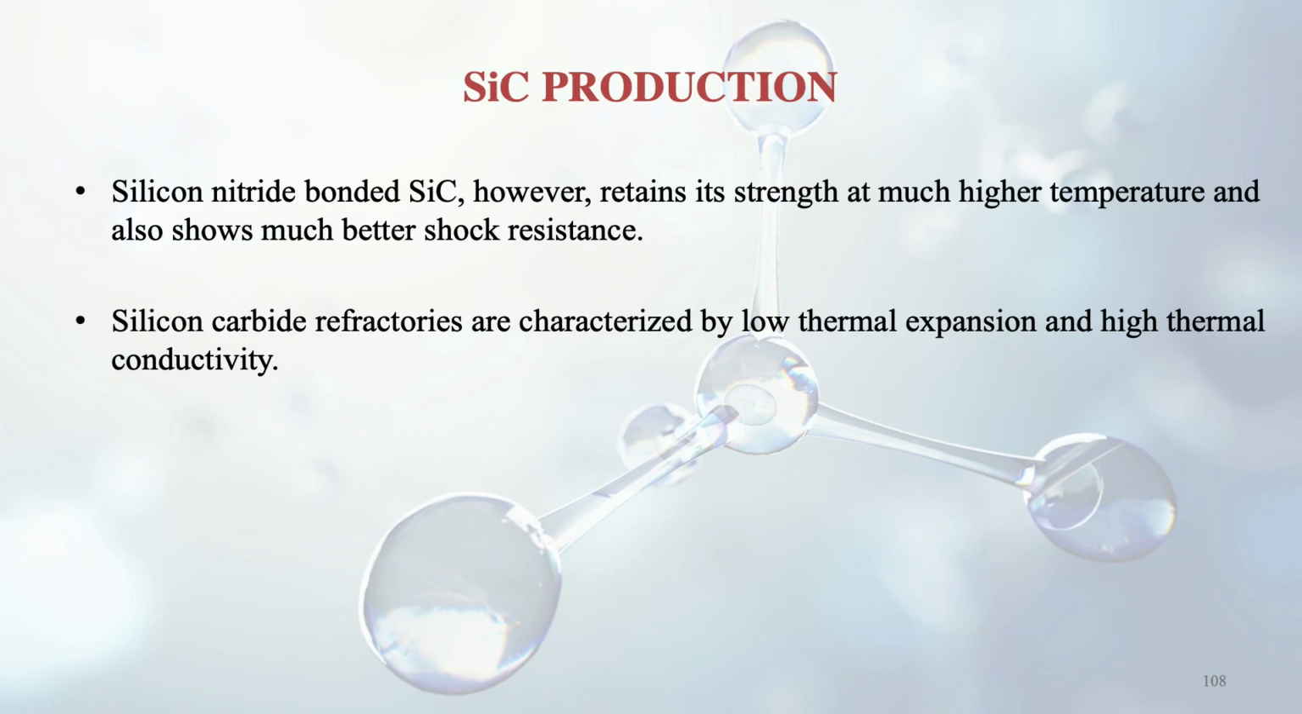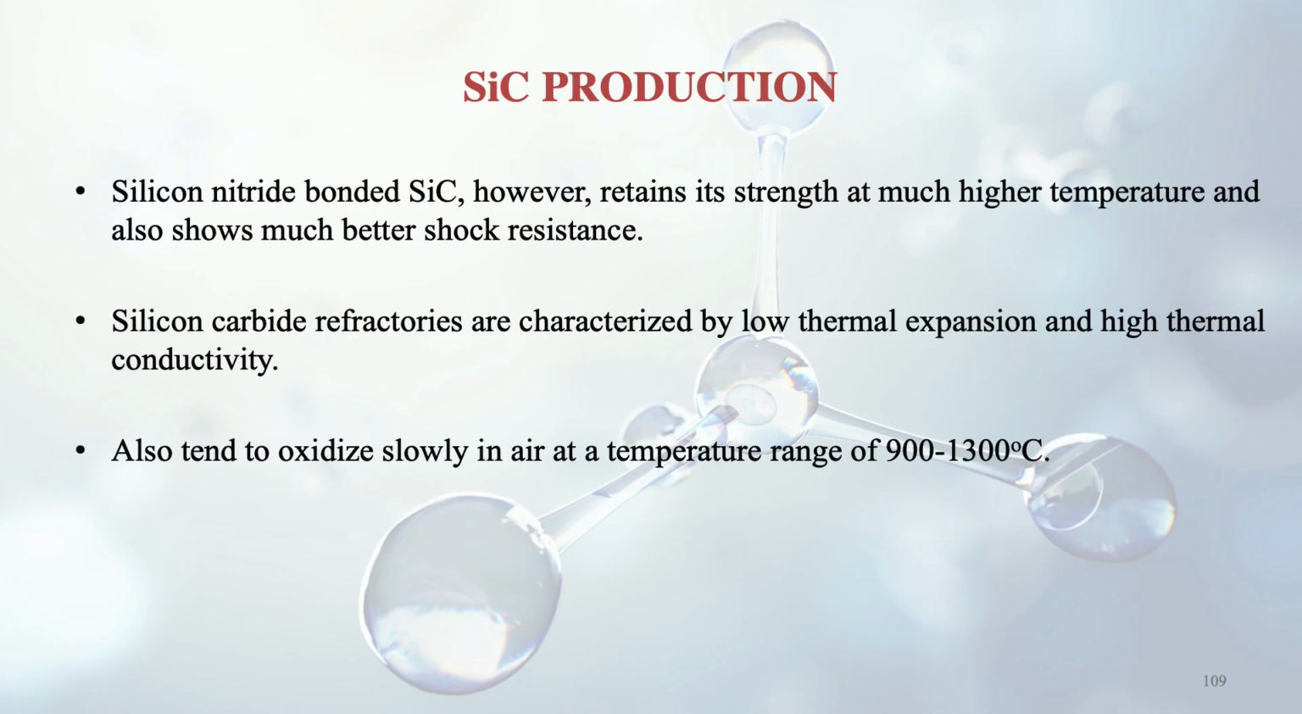Silicon carbide refractories are characterized by low thermal expansion and high thermal conductivity. Low thermal expansion means it has very good strength at high temperatures and is not going to deform, and high thermal conductivity means it can also pass on the heat, so that is a good thing. Also these have certain drawbacks, like they tend to oxidize slowly in air in the temperature range of 900 to 1300 degrees centigrade. So in this range oxidation can take place, resulting in rusting and corrosion. So this is not a very good thing.